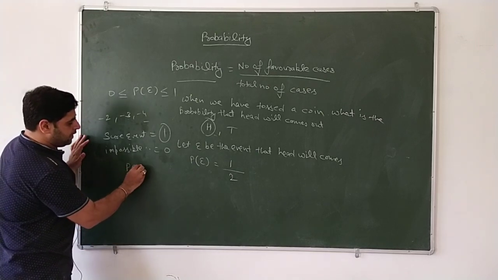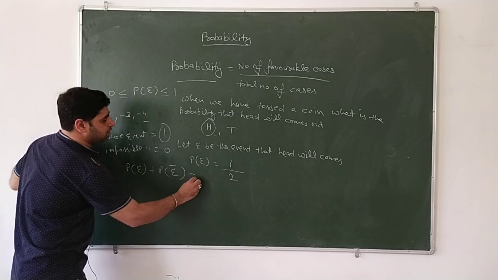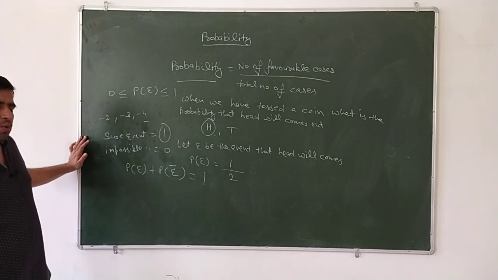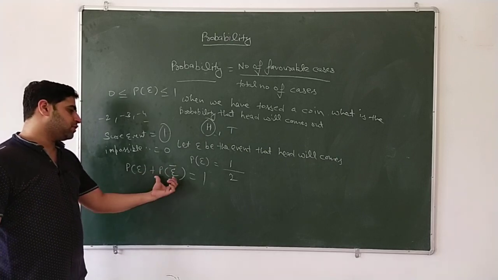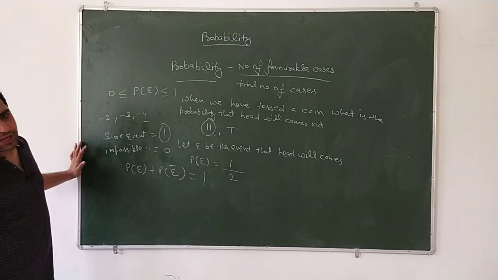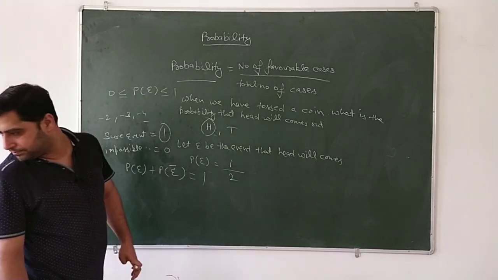So P(E) plus P(not E) total will come out as 1. Here, possible plus not possible, the total probability will come out as 1. So we have taken another example.